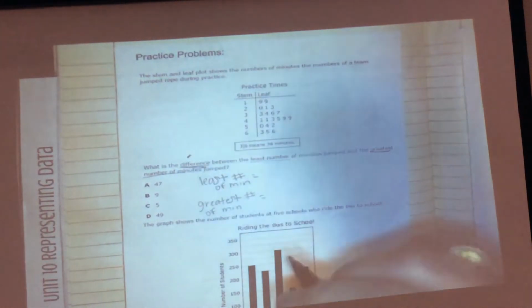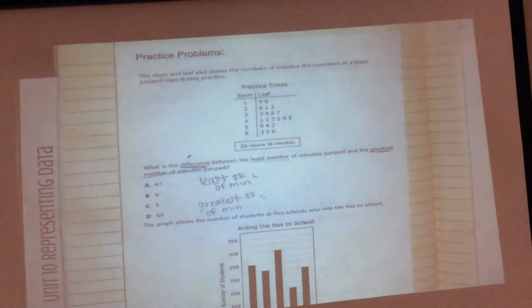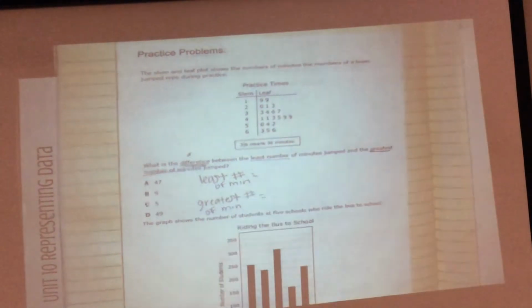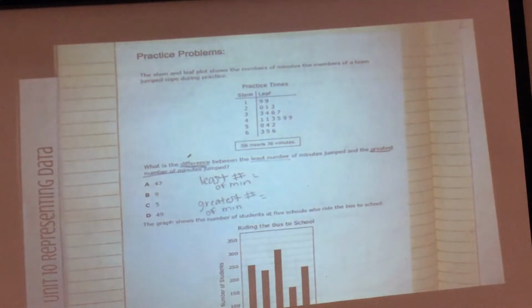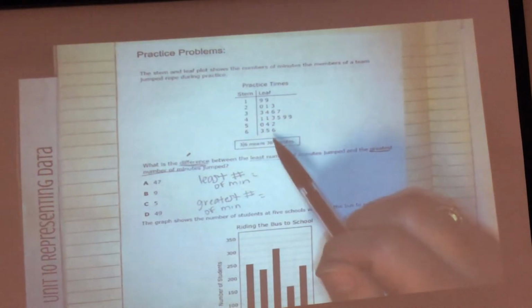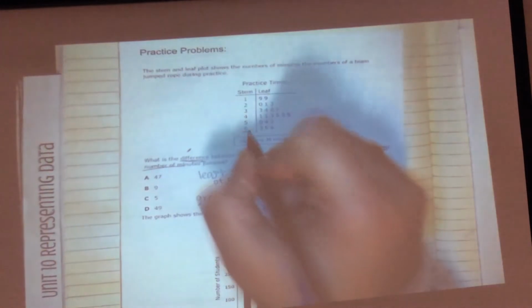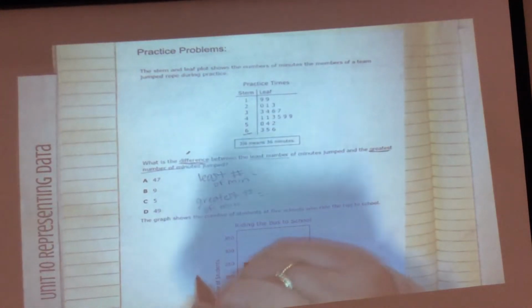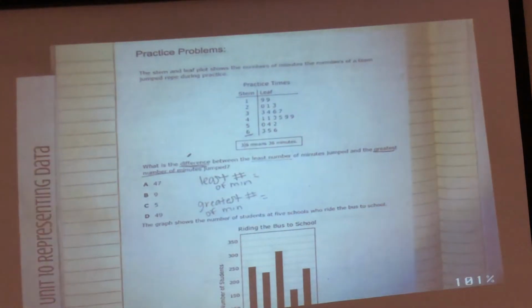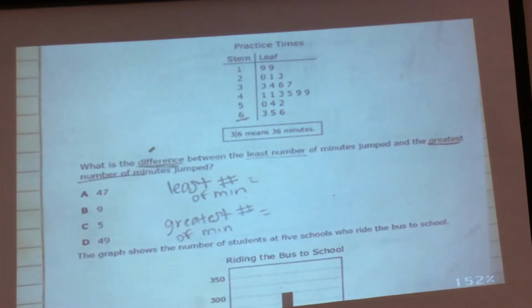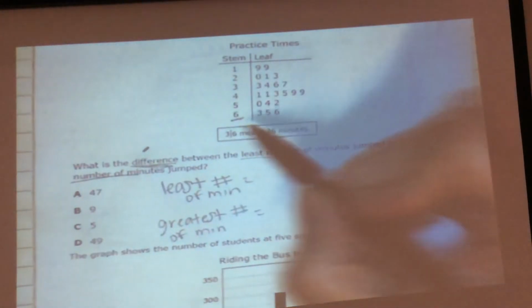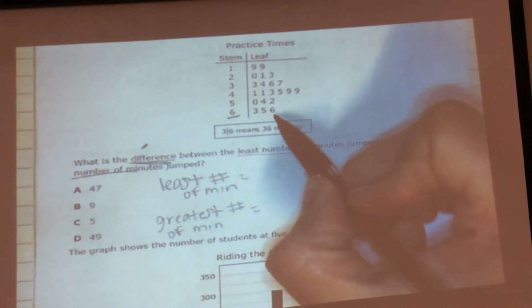Am I going to find my greatest number of minutes at the very top? No, my greatest will be my biggest stem and the very last leaf. So my greatest stem is 6. My biggest leaf on that stem is 6.